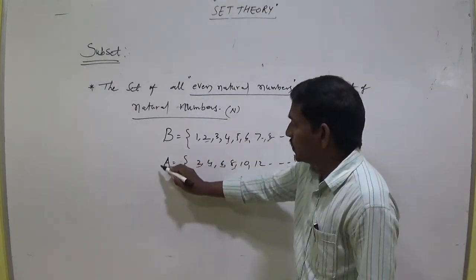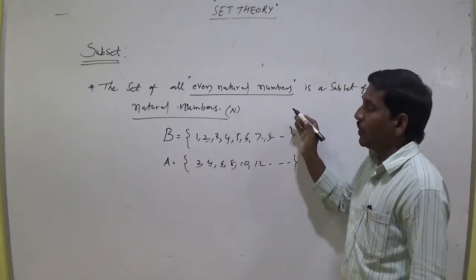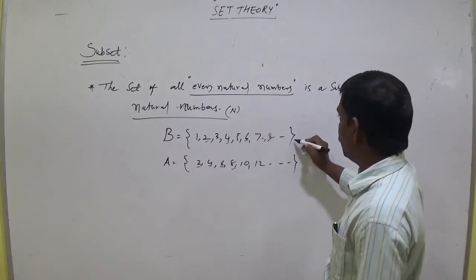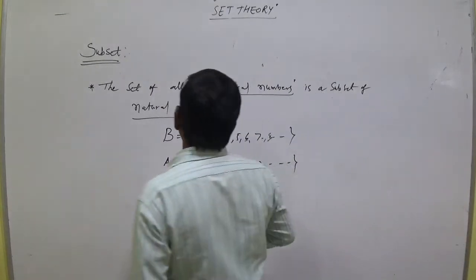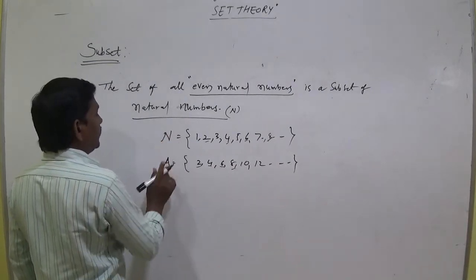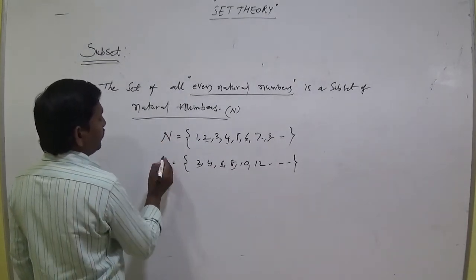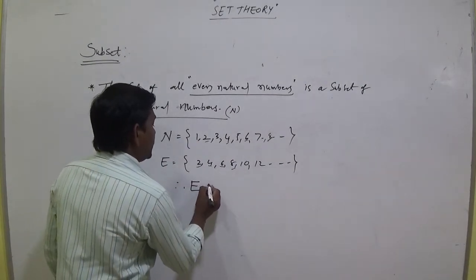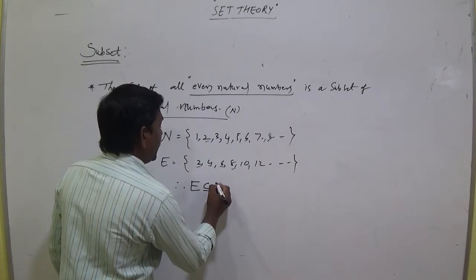So the set of all even natural numbers is a subset of natural numbers. You can take E as the set of even numbers, so we can say that E is a subset of N.